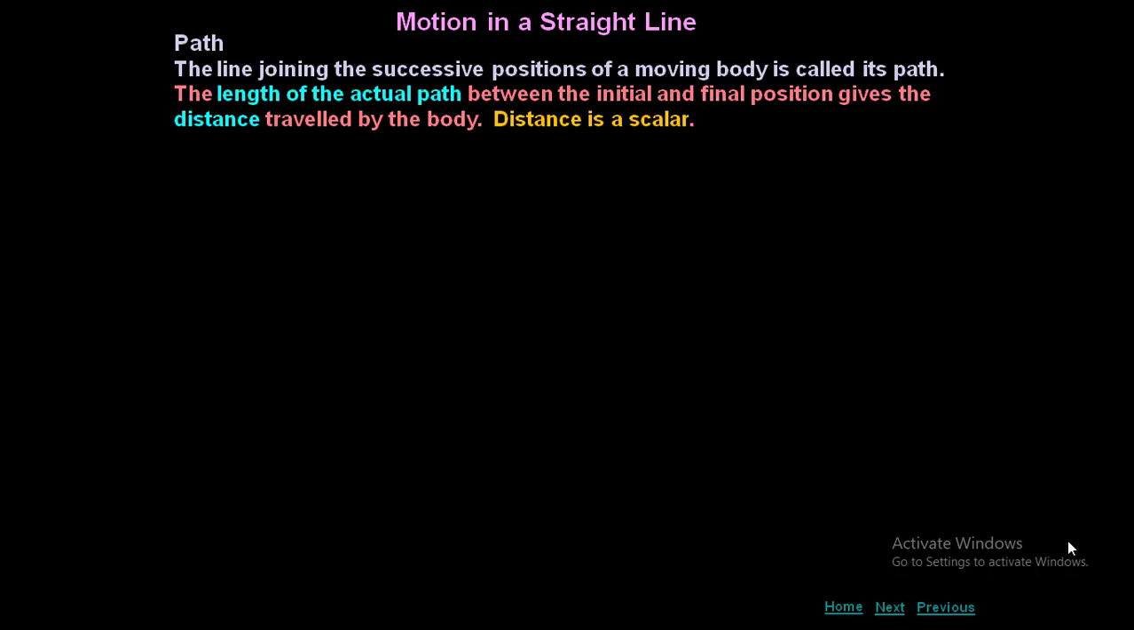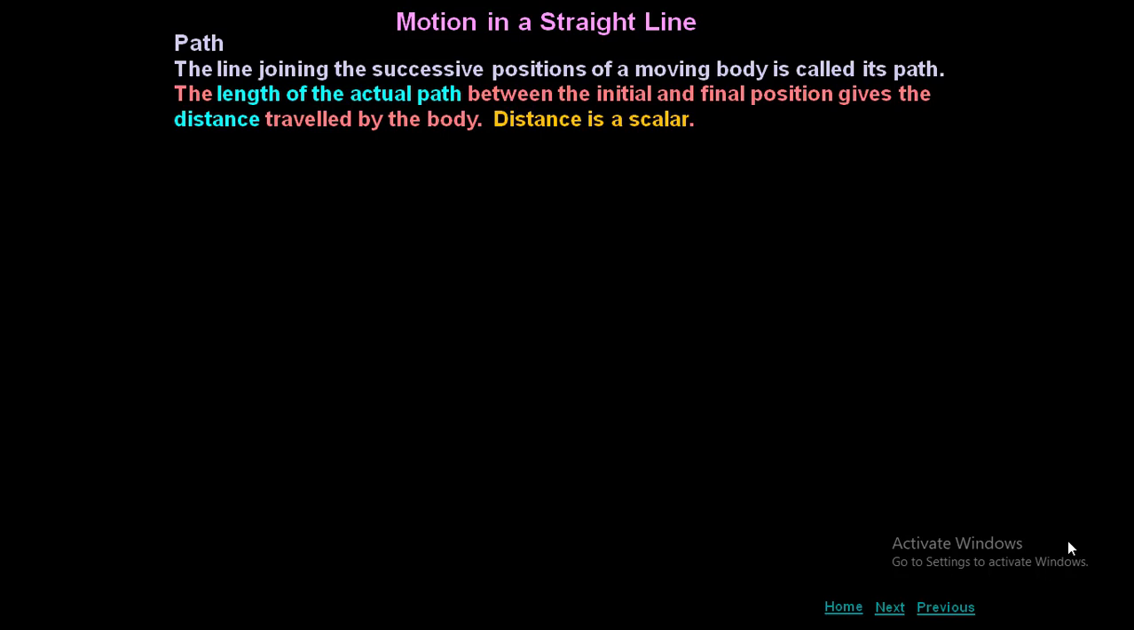Path. The line joining the successive positions of a moving body is called its path. The length of the actual path between the initial and final position gives the distance traveled by the body. So distance is a scalar.